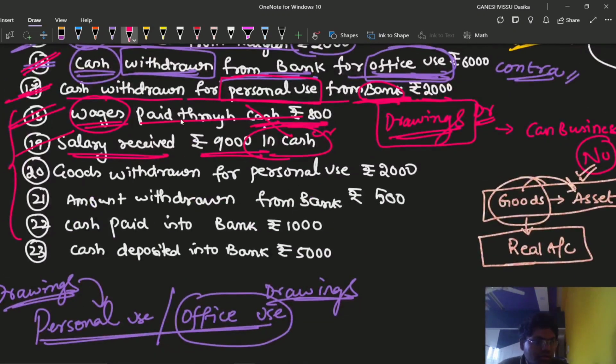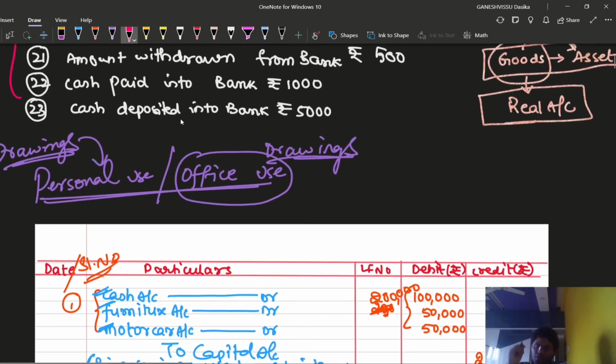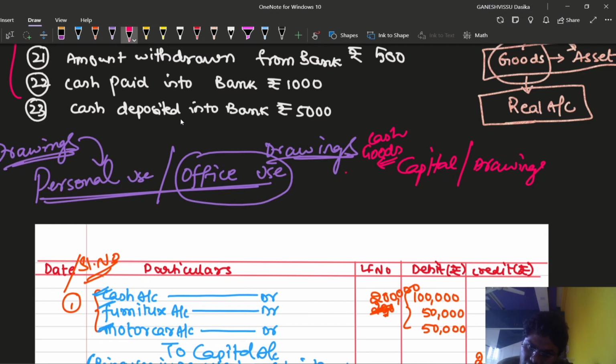transaction. Now comes goods withdrawn for personal use. I have already told you that whenever capital or drawings is there, we can introduce cash to the business, or we can introduce goods to the business, we can introduce assets into the business.